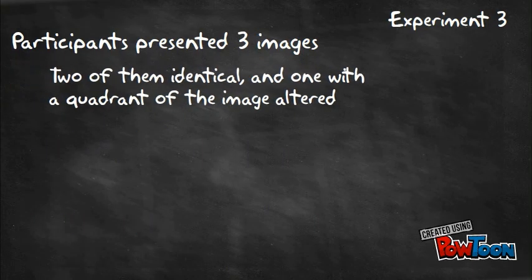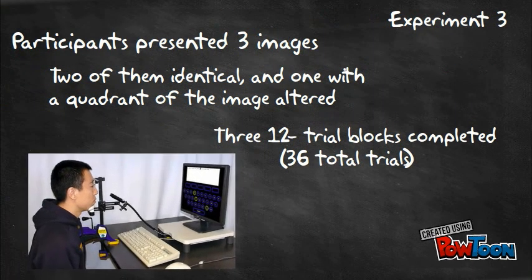Participants were presented 3 images, 2 identical images, and 1 with the quadrant being altered, either with low, medium, or high ambiguity. They participated in 3 12-trial blocks, a total of 36 trials.